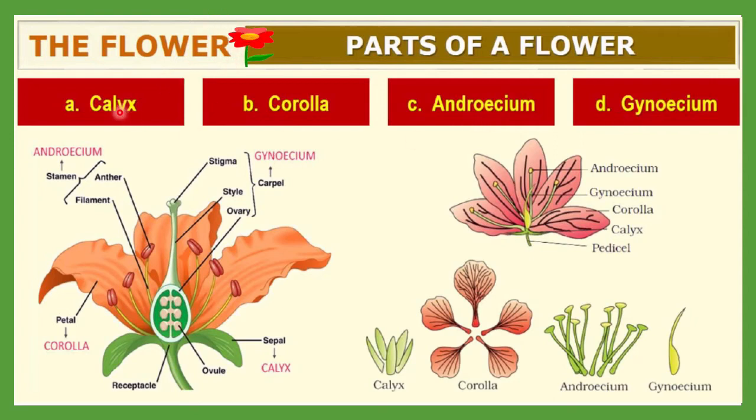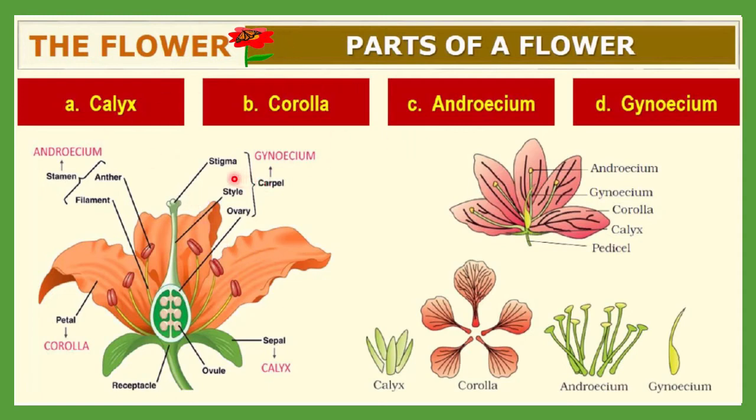Okay, first is a calyx, second is a corolla, third one is the androecium, and fourth one is a gynoecium. So if you start from the outside, outermost will be calyx and inner side will be corolla. Then inner is an androecium and then innermost is a gynoecium. So if you take any flower, then you will observe these kinds of structures or parts.